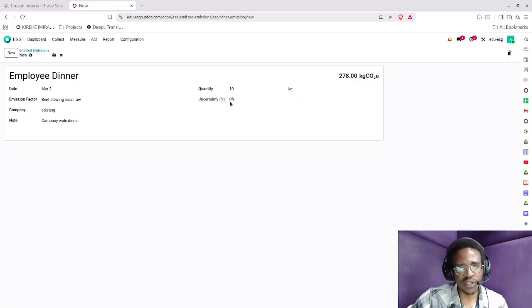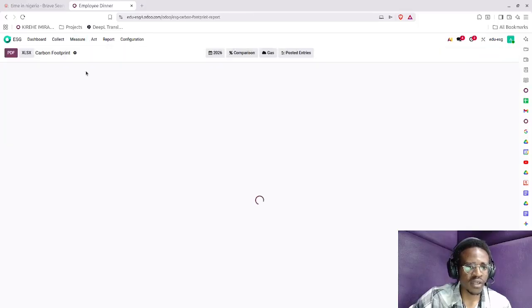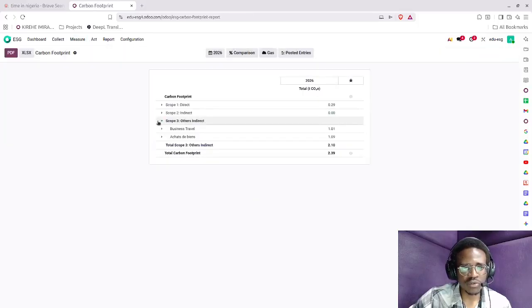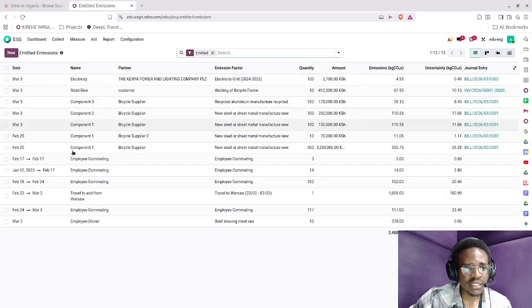You know already where to handle this. So what are the emissions we are going to record? 278 kilograms of CO2, and we are going to see that in our footprint. So if I go to measure carbon footprint, that one will be in scope 3. And yes, it should be in scope 3. Emitted emissions.